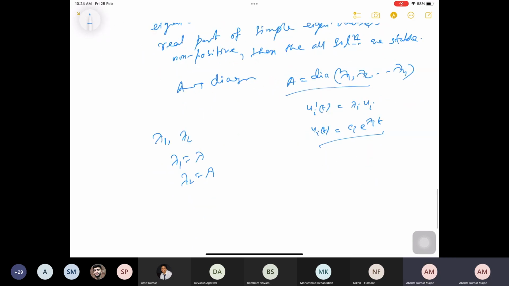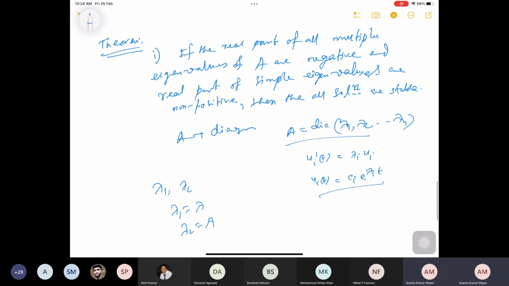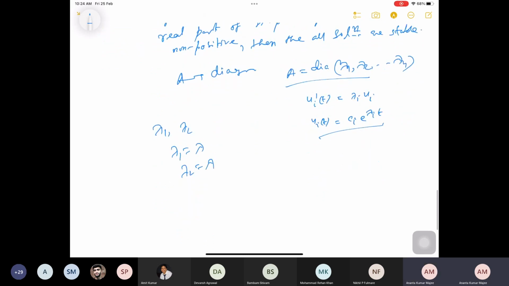Anyway, in that case, if lambda i is negative, then as t goes to infinity the solution goes to 0. So that is why this theorem is valid, just for a simple case.